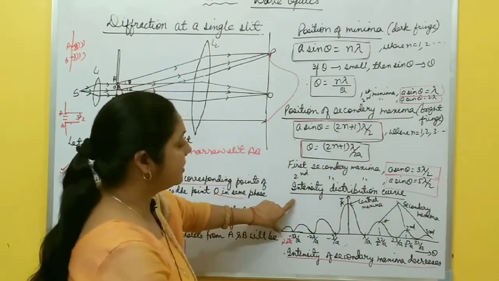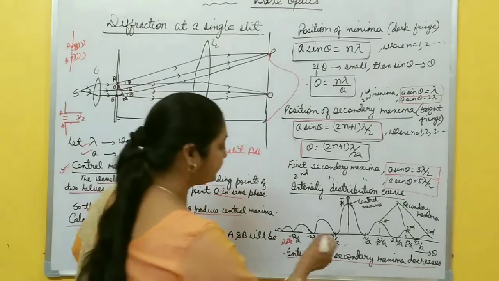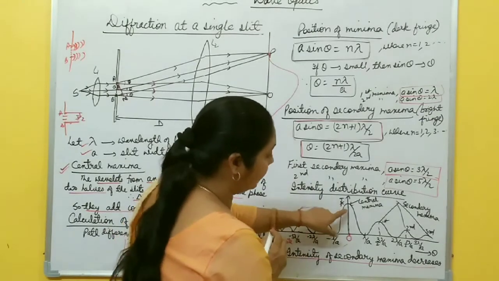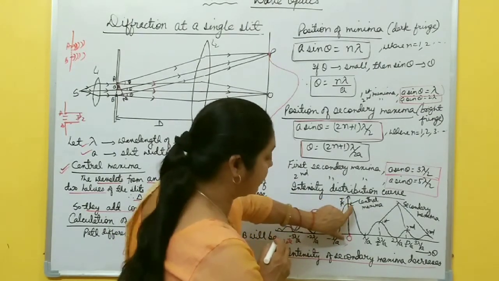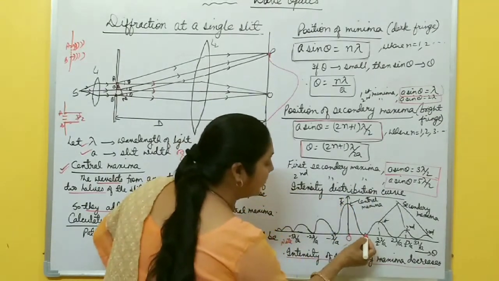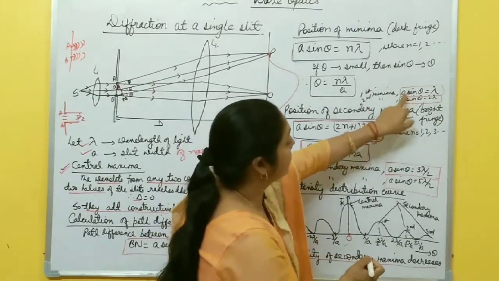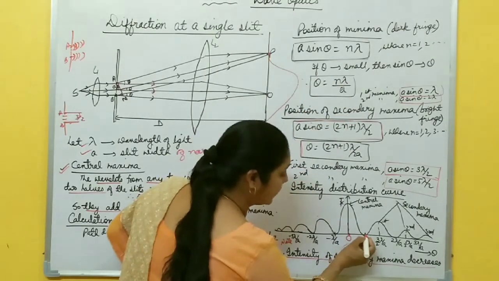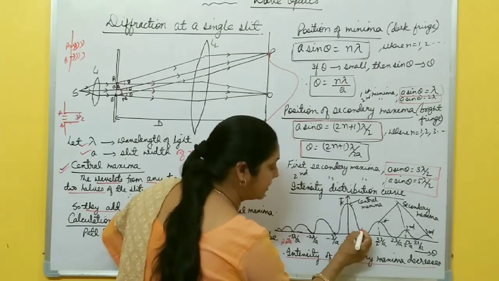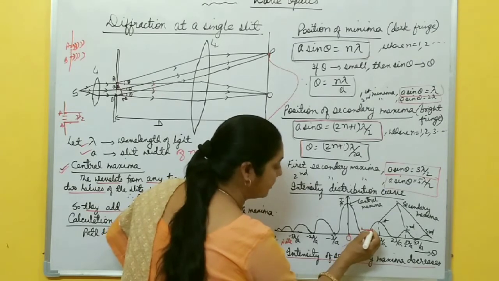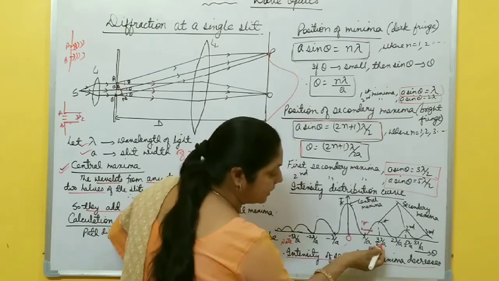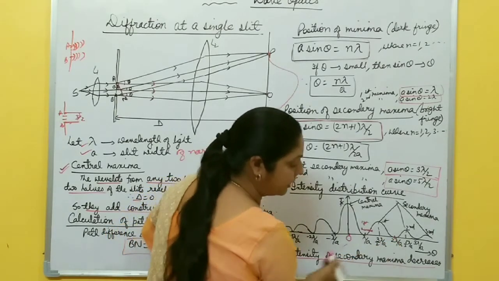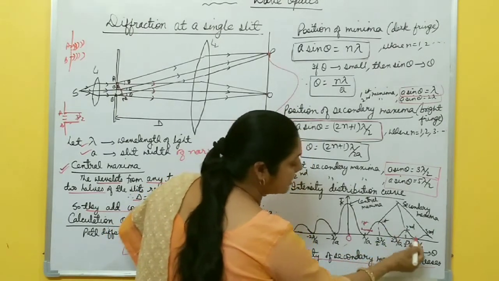So this is the intensity distribution curve for a single slit. At the center, when theta is 0, there is the central maxima, intensity is maximum. Then the first minima is formed at which point? a sin theta equal to lambda. When n is 1, theta is lambda by a. So the first minima is formed at lambda by a. This is the position of the first minima. Then the first secondary maxima at 3 by 2 lambda by a. Then the second minima is formed at 2 lambda by a. So in this way, intensity decreases.